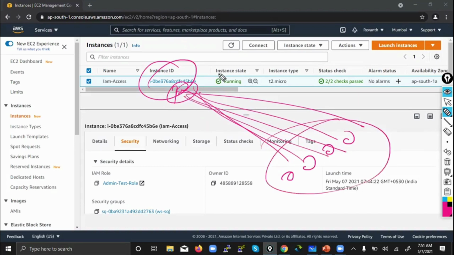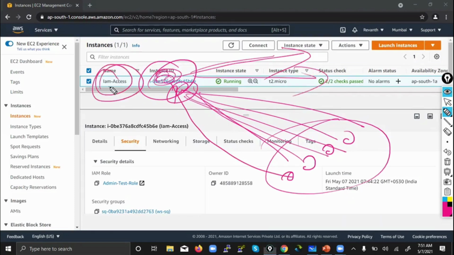Whoever wants to access other services simply SSHs into this machine, because they know only this machine has complete access to all the other services.